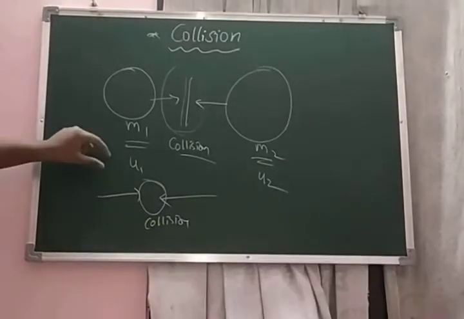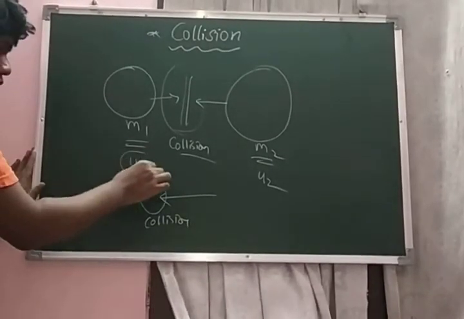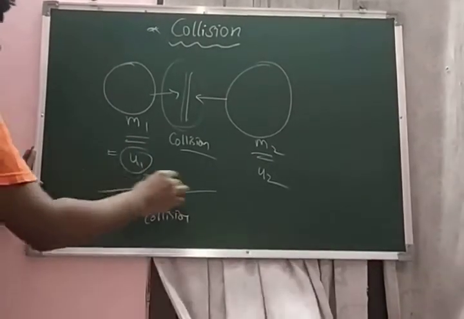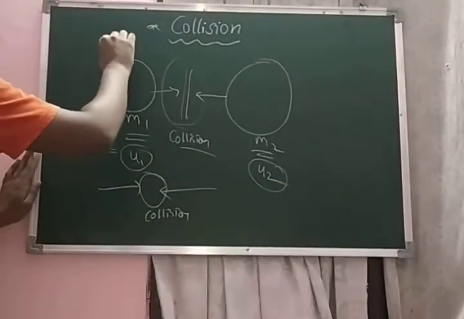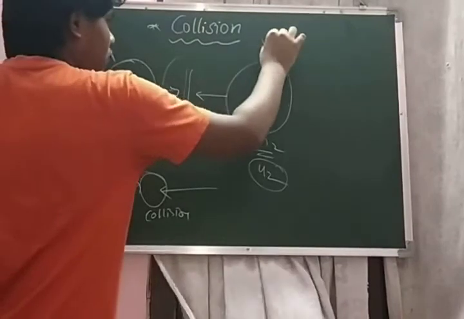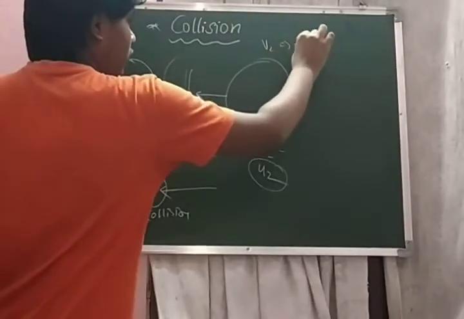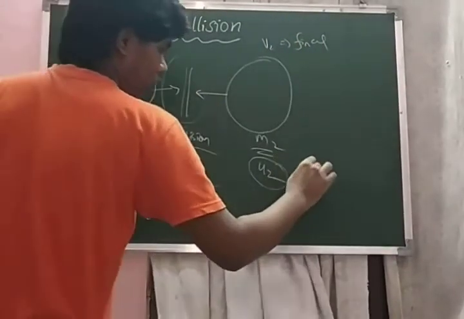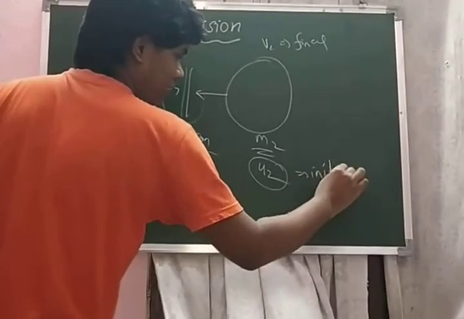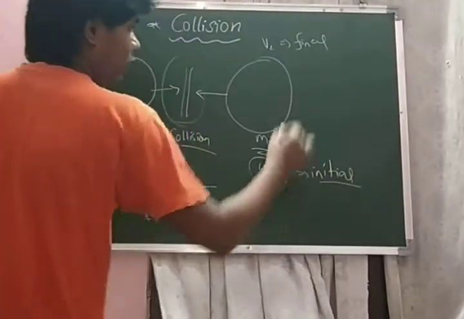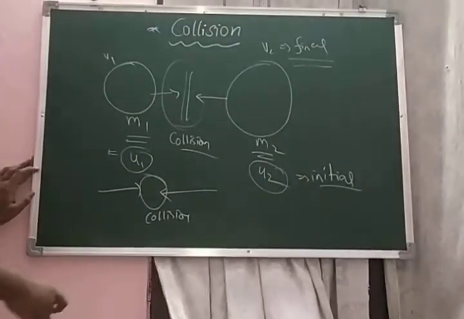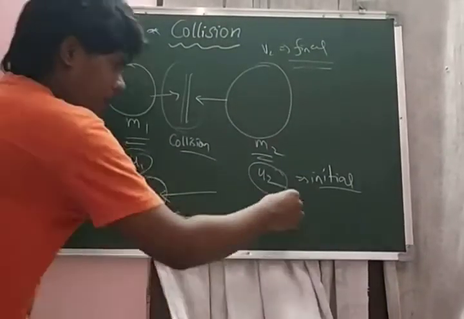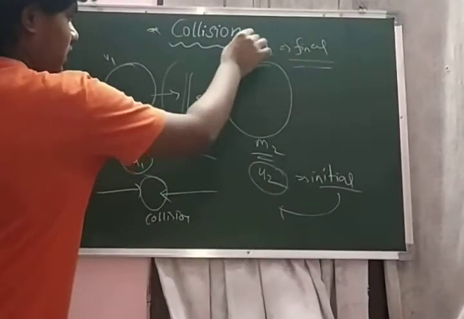Here initially this ball's speed is u1 and this ball's speed is u2. After collision this changes to v1 and v2. Here v1 and v2 are final velocities and u1 and u2 are initial velocities. Initial and final are defined with respect to the collision, that means their speeds before collision and after collision.